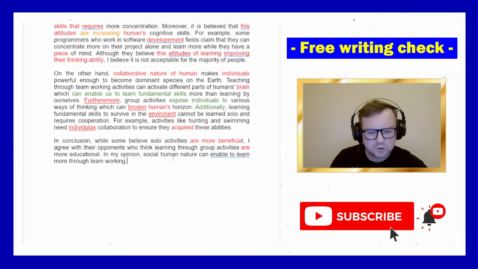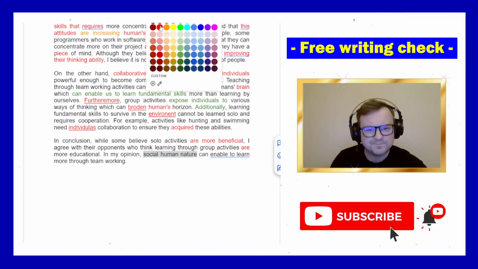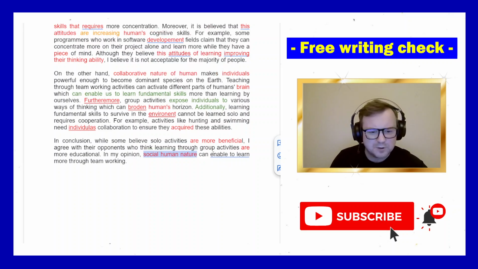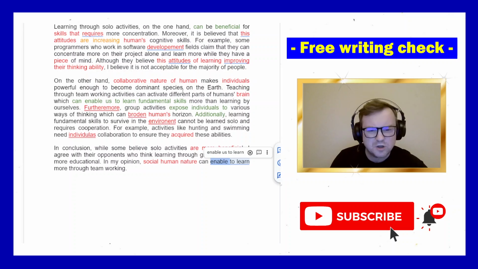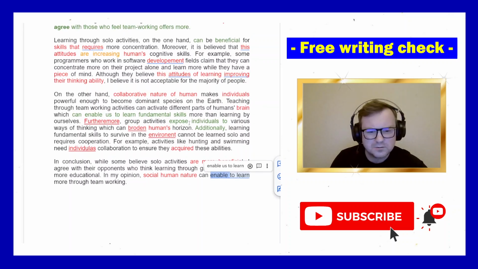In my opinion, social human nature, that seems like a strange grouping of words. Social human nature, maybe the social nature of humans. That might be better. Can enable, okay, we've had this word enable before, but enable one to learn more through team working. Is that just a copy? No, it's not. Okay.